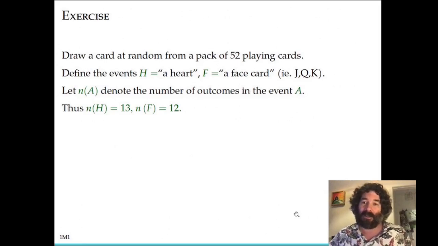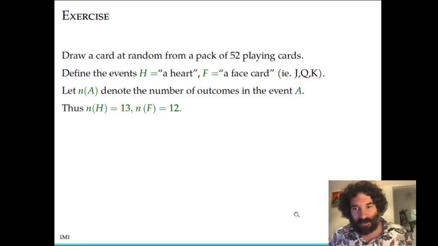If you think very basically, and we'll get into this in more detail in the next few videos, the number of outcomes in a given event divided by the number of outcomes in the entire sample space is the probability that the event will occur, if we assume all the possible outcomes are equally likely.